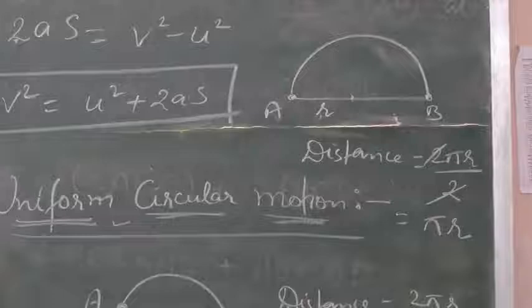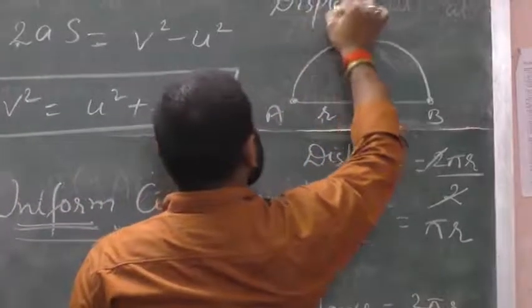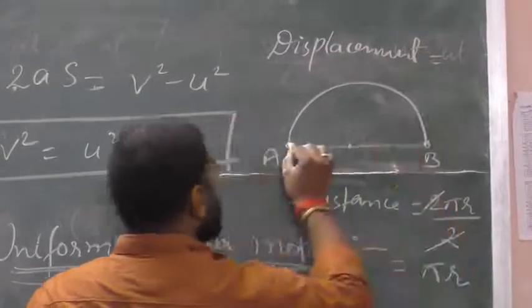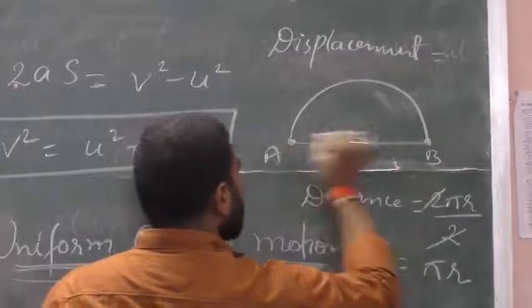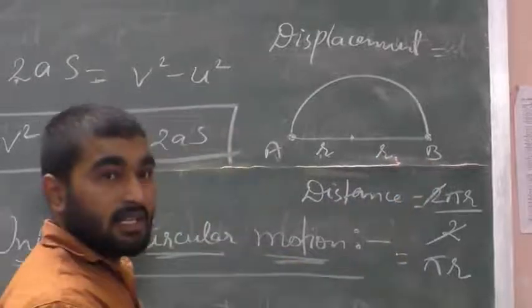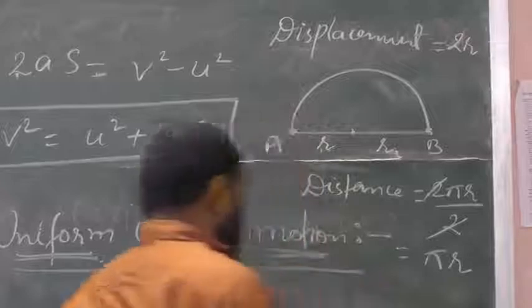So what is the displacement here? Displacement is the smallest distance between two positions. So the smallest distance between these two positions A and B is equal to r plus r, which is called 2r. So here displacement will be equal to 2r.